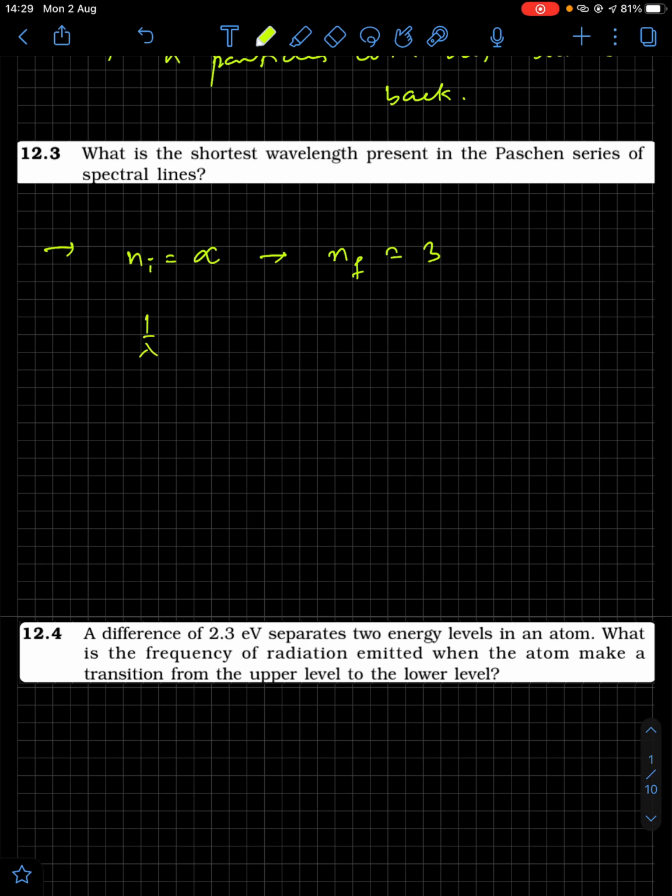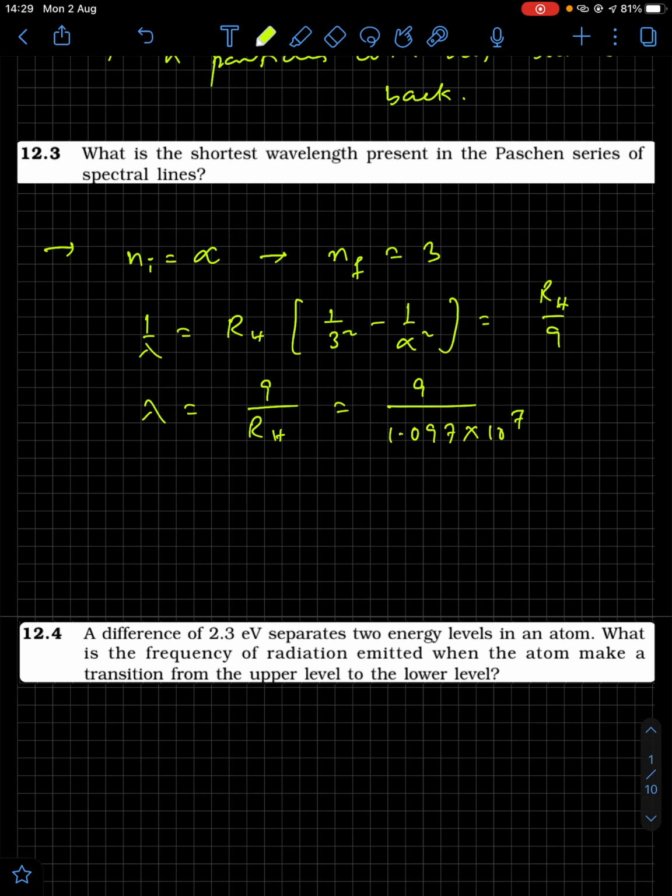So we can use the relation 1 by lambda equal to RH into (1 by 3 square minus 1 by infinity square), which is RH divided by 9. So lambda equal to 9 divided by RH, 9 divided by 1.097 into 10 to the power 7.